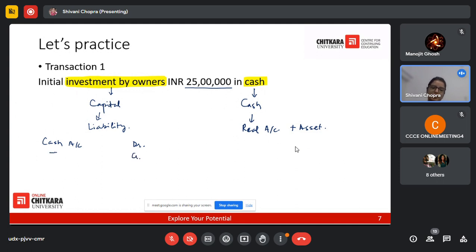Debit the receiver, credit the giver, with an amount of 25 lakhs. You need to write the complete 25 lakhs in numbers. That is what we follow when we follow the three accounting rules.